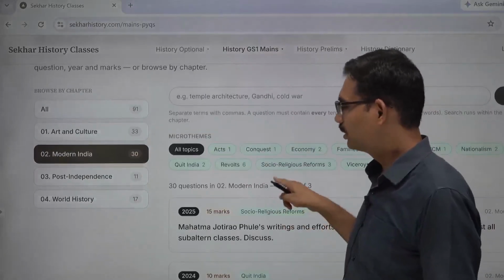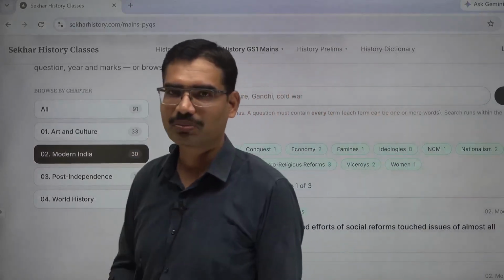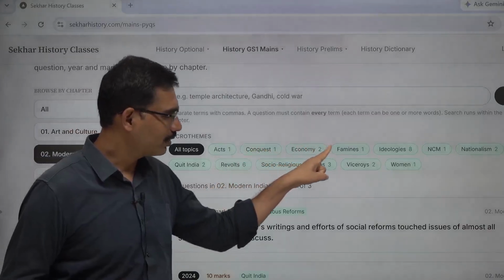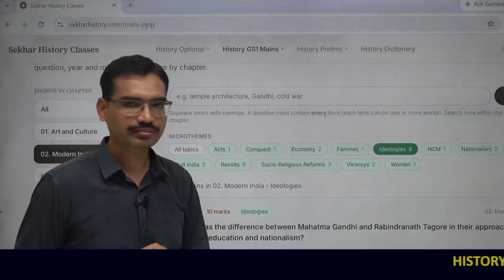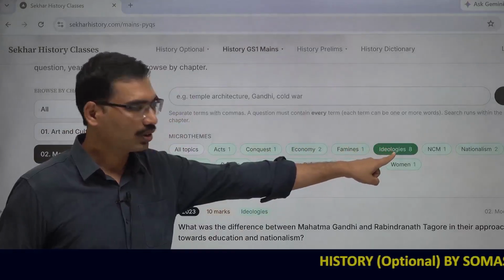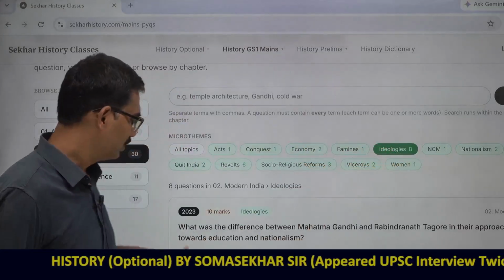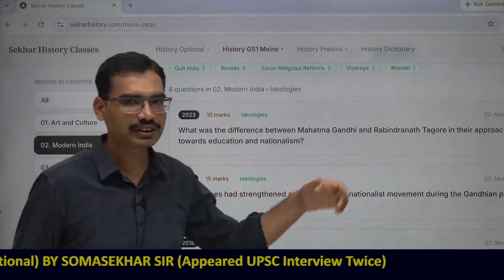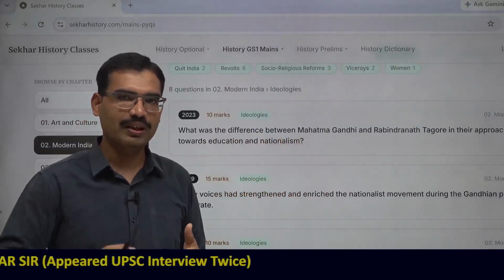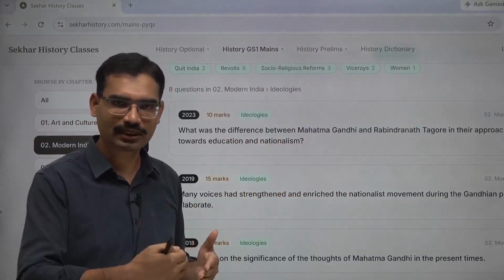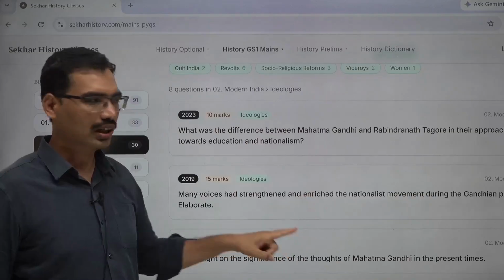You can just see different categories within modern India how questions are asked. Acts, conquest, economy, famines, ideologies. Ideologies related more number of questions are there. That shows in this angle probably more importance is given. And here you can see the comparison between ideologies of Mahatma Gandhi, Rabindranath Tagore, Mahatma Gandhi, Subhash Chandra Bose, Mahatma Gandhi, Ambedkar. In this way, questions are there.